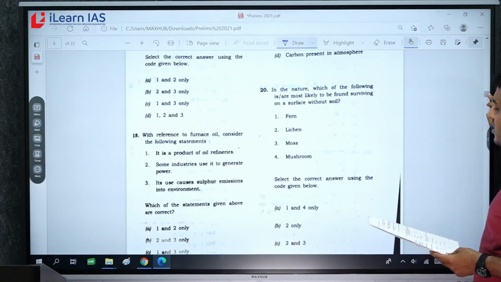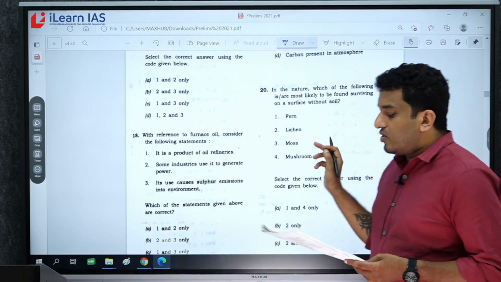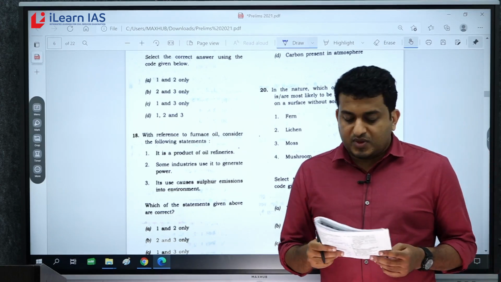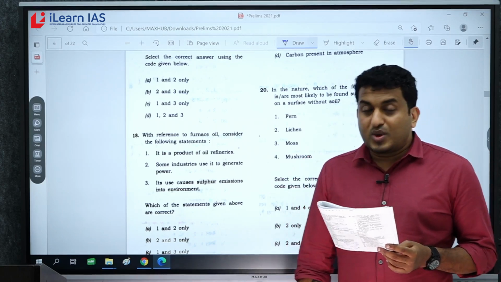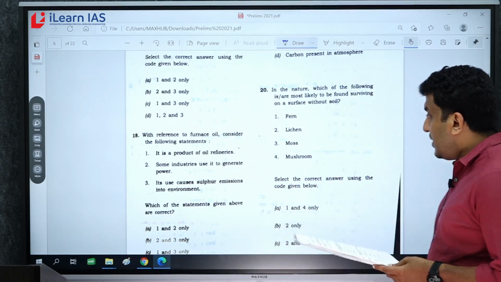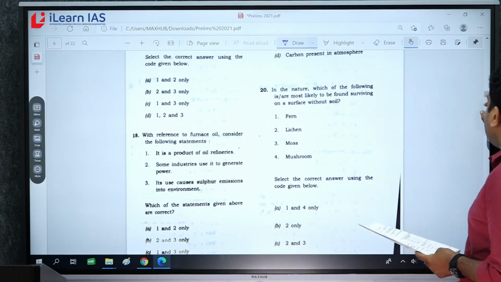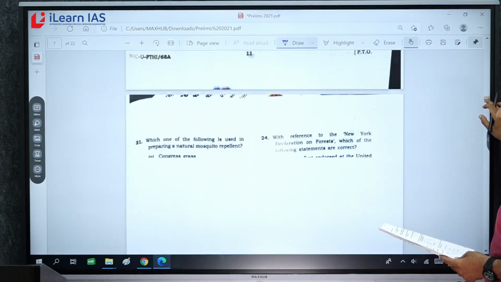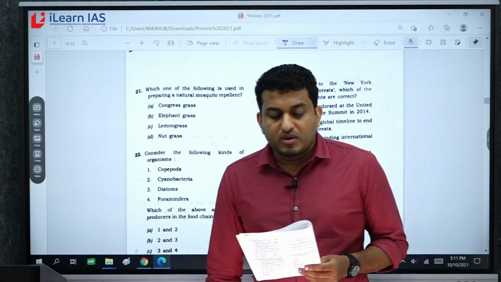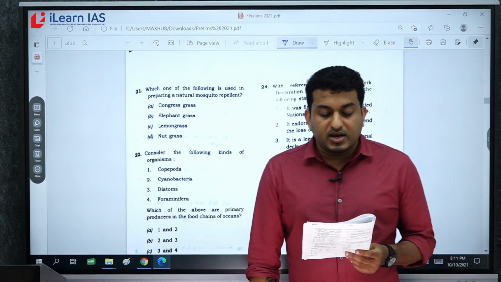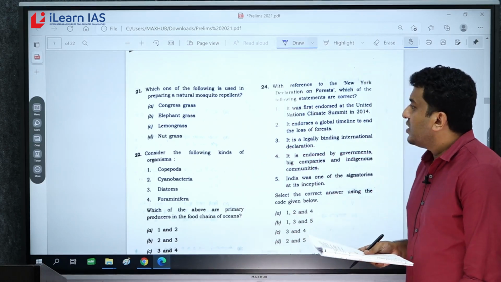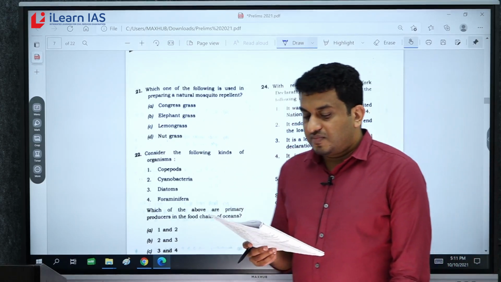Now question 20. In nature, which of the following is or are most likely to be found surviving on a surface without soil? So the question is most likely. So I go with the answer B, 2 only, lichens. Now question 21. Which one of the following is used in preparing a natural mosquito repellent? General knowledge question. Answer C, lemongrass.